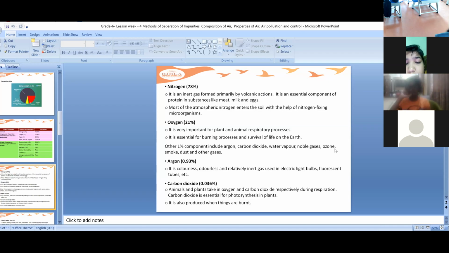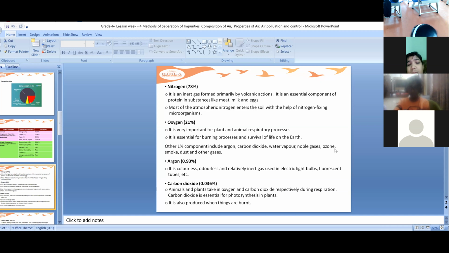So now coming to argon. Argon is one more gas which is colorless, odorless, and a relatively inert gas. It is used in electric light bulbs, fluorescent tubes, etc. Usually the gas is colorless, odorless.